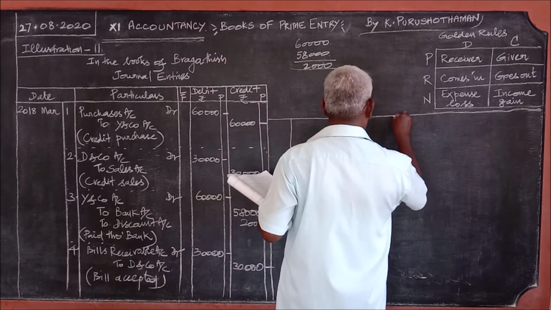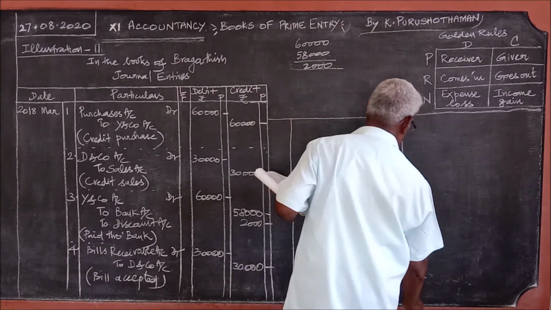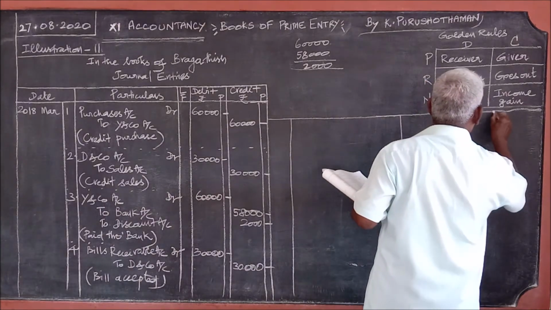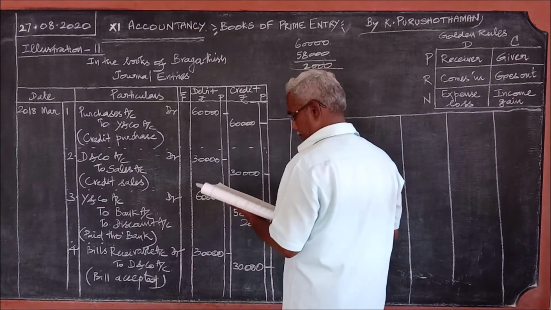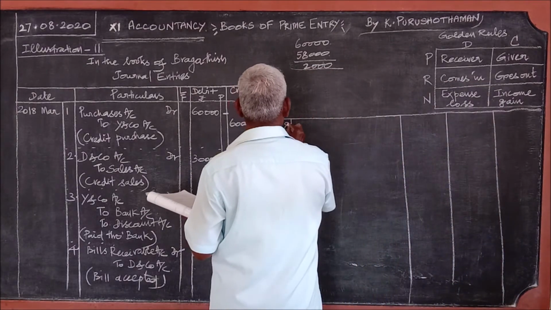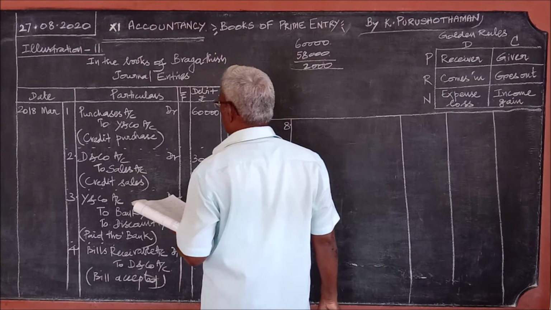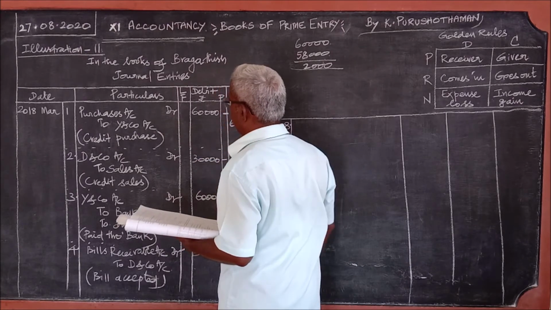When goods are returned, the date is 8th. Goods returned to Y and Co. From Y and Co, the goods were purchased.